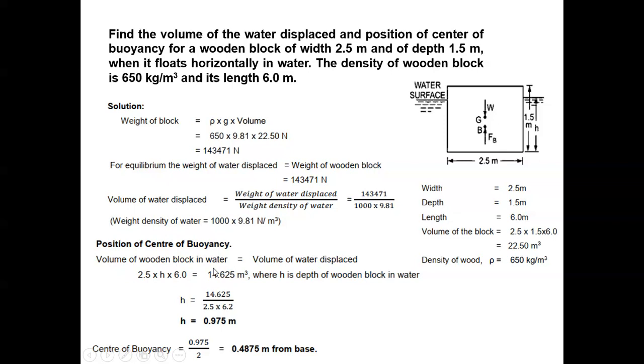Now, what is the center of buoyancy? Center of buoyancy is nothing but half of the depth of the object inside the water. Okay, so just do half of it, divide by 2. You will get the center of buoyancy, the location of the center of buoyancy from the base. From the base, this much. Correct? I hope it is clear. This kind of question can be asked in the exam, theory exam as well as competitive exam. You should know this thing.